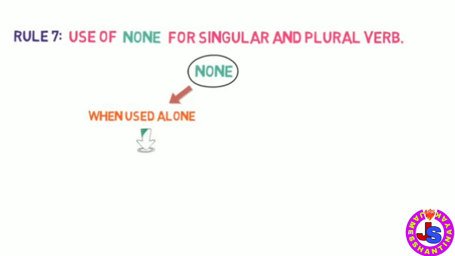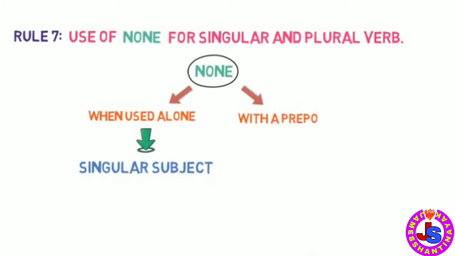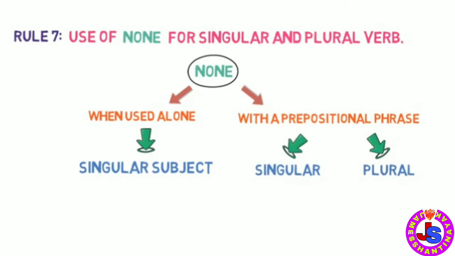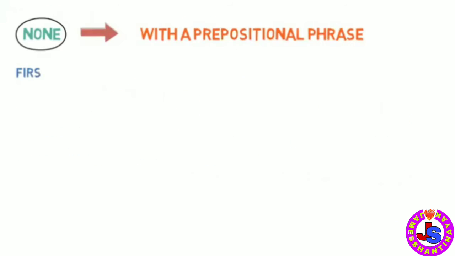None is a singular subject when it is used alone. When it is used with a prepositional phrase starting with of, the subject can be both plural and singular. Now that sounds interesting, right? Let's look into the first structure to clear all these things.